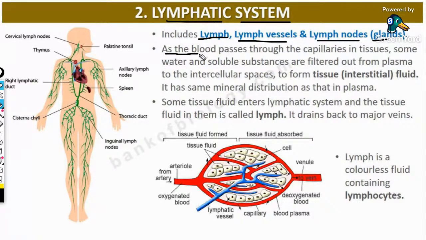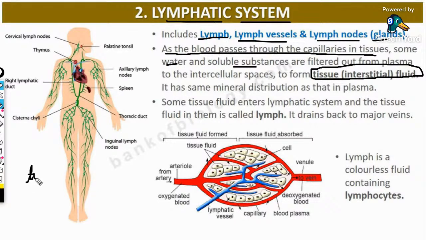As the blood passes through the capillaries and tissues, some water and soluble substances are filtered out from the plasma into the intercellular spaces to form tissue or interstitial fluid. So some water and some soluble substances are filtered out from the plasma and placed in the intercellular spaces. Those substances form the interstitial fluid, also known as the tissue fluid. Very important.